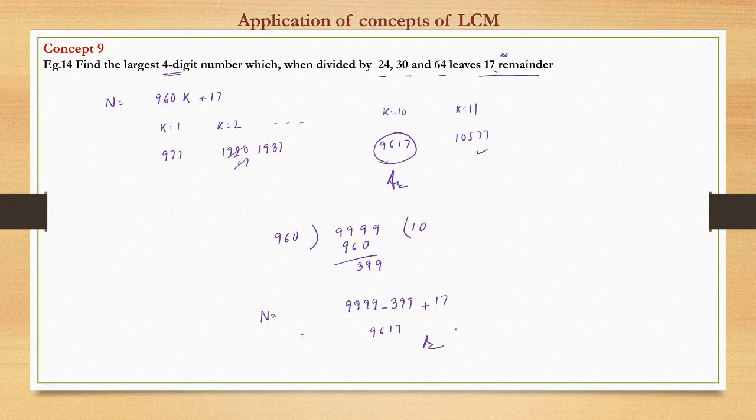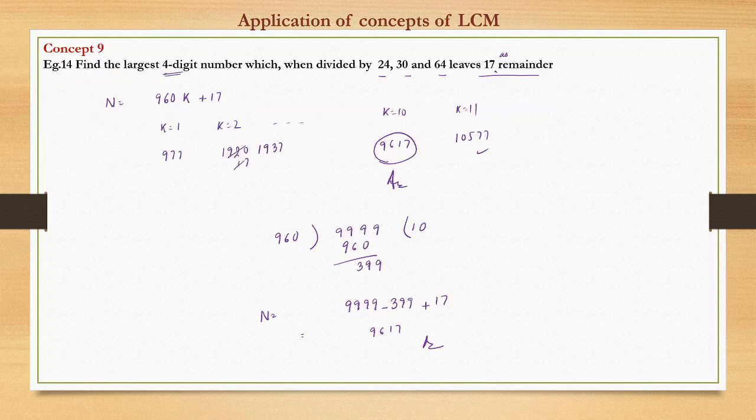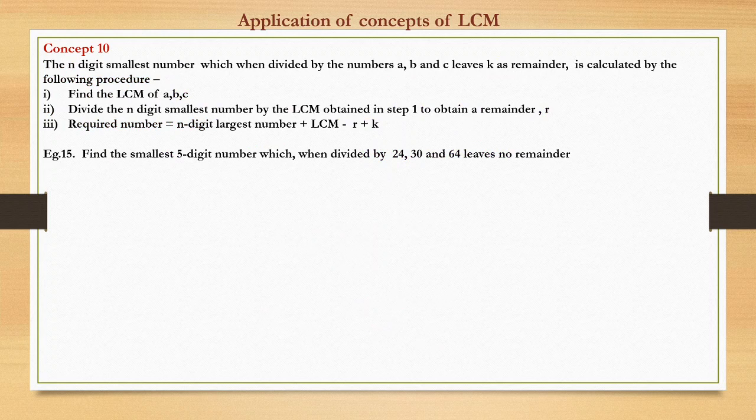Similar concept. I mean, we have just built over the previous example. Now, earlier we used to see the largest number. Now this is another variant. We see the smallest number. So find the smallest five digit number which when divided by 24, 30, 64 leaves no remainder. So for a moment, ignore this part, smallest five digit number.